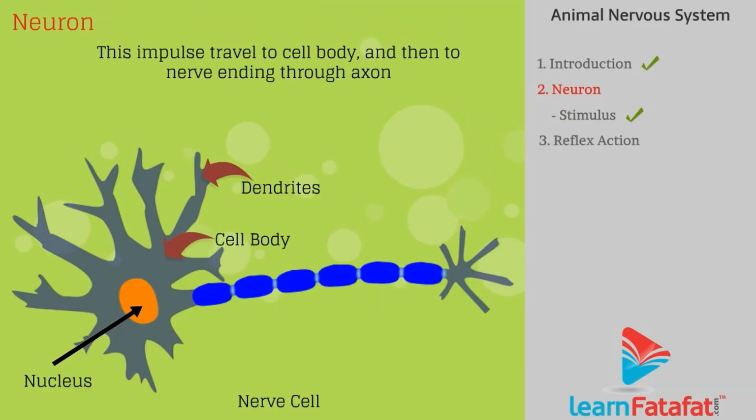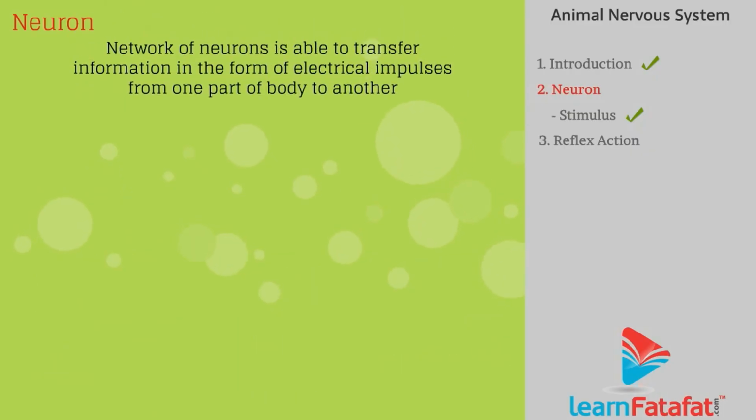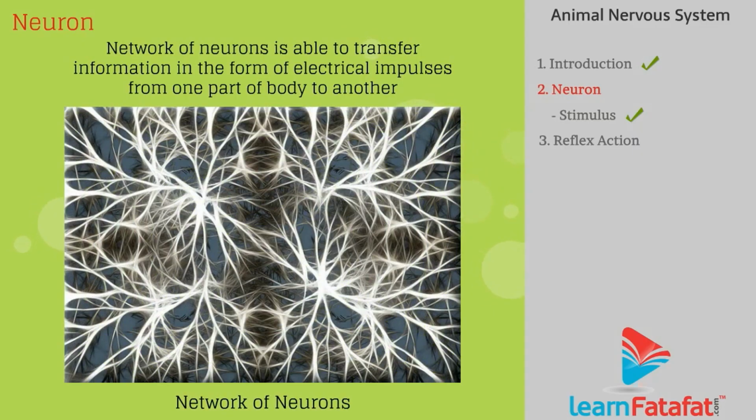The electrical impulse generated due to the stimulus travels to the cell body and then to the nerve ending through the axon. At the nerve ending, electrical energy gets converted to chemical energy. The chemical then passes to the dendrites of another neuron and acts as a stimulus to the next nerve cell. Thus, such a network of neurons is able to transfer information in the form of electrical impulses from one part of the body to another.